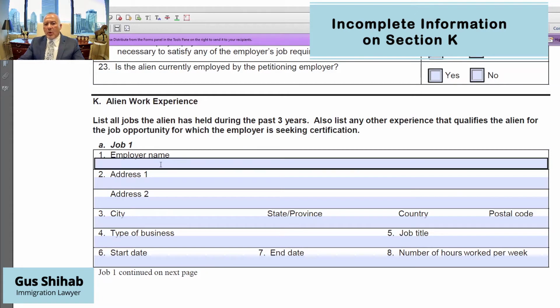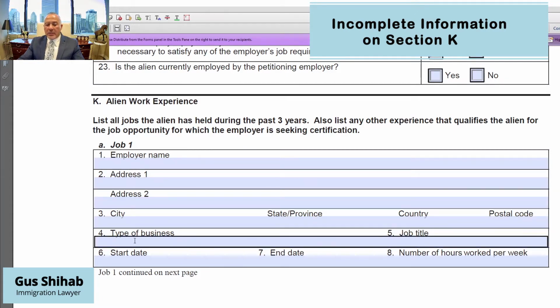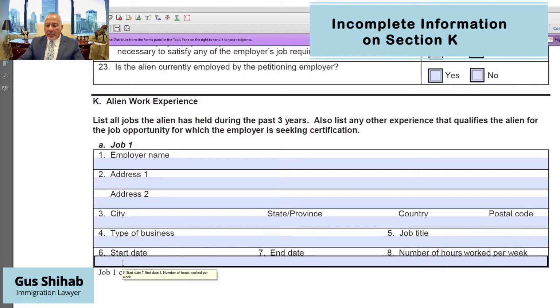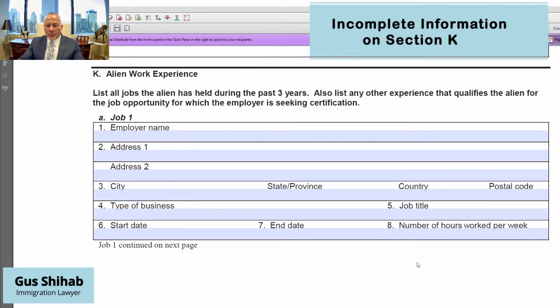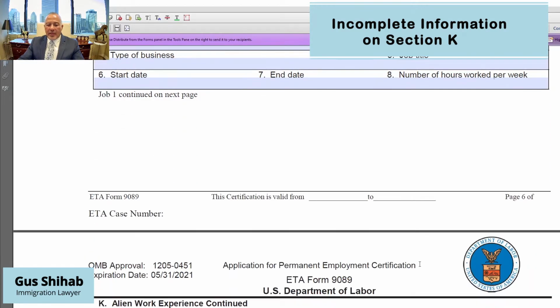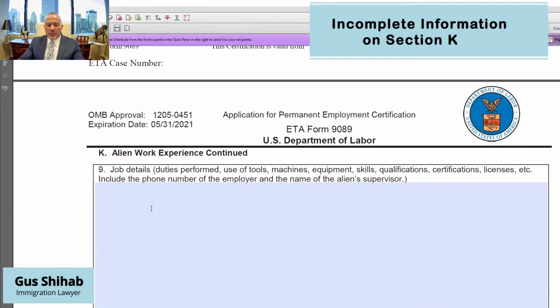This is the work experience of the alien, the employer, the address, the type of business, the start date, the end date, the number of hours worked. Okay, so this is critical here. And then there's a box in here to put down what it is that person did in that job. What duties did they perform in that job? Also, the phone number of the employer where the work was done, and the name of the alien supervisor.